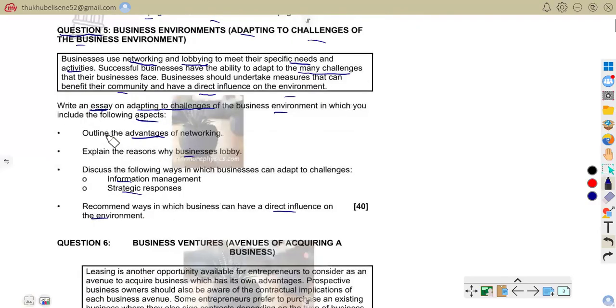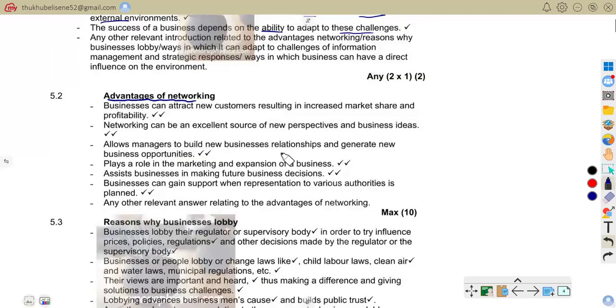This is our first aspect that we're asked to talk about. It says, outline the advantages of networking. The first one says business can attract new customers, resulting in increased market share and profitability. Networking allows business to meet potential customers and increases sales.